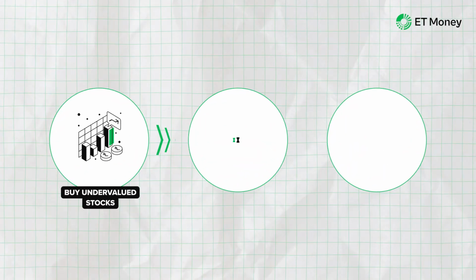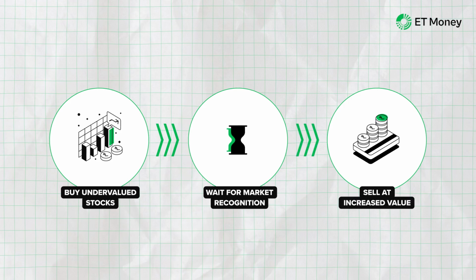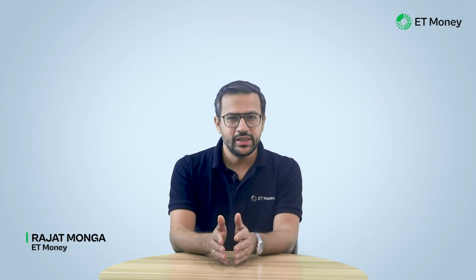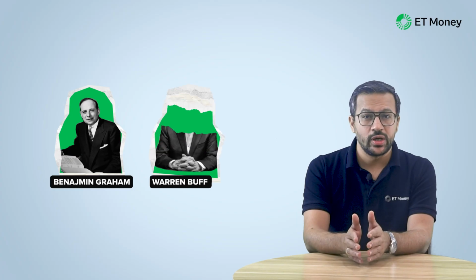We've all heard this many times. If you want to make money in equities, buy undervalued stocks and wait for the market to discover them. Once this happens, you make bumper returns. Now that's how value investing works. Now this investing style has captivated investors for over a century, from legends like Benjamin Graham to Warren Buffett.